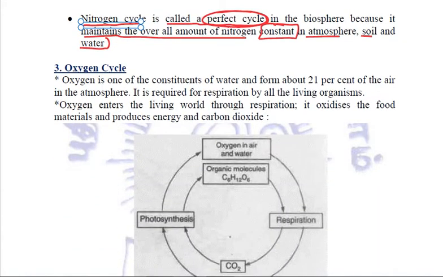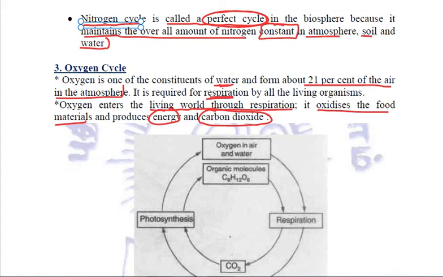Oxygen, we know, is one of the constituents of water and it forms about 21% of the air in the atmosphere. Oxygen is ultra important because it is a must for us human beings and living organisms, because in respiration this oxygen is required to break down the glucose in our bodies to generate energy. This oxygen enters the living world through respiration, where it is used to oxidize the food material, that is glucose, and as a result energy is produced along with carbon dioxide.